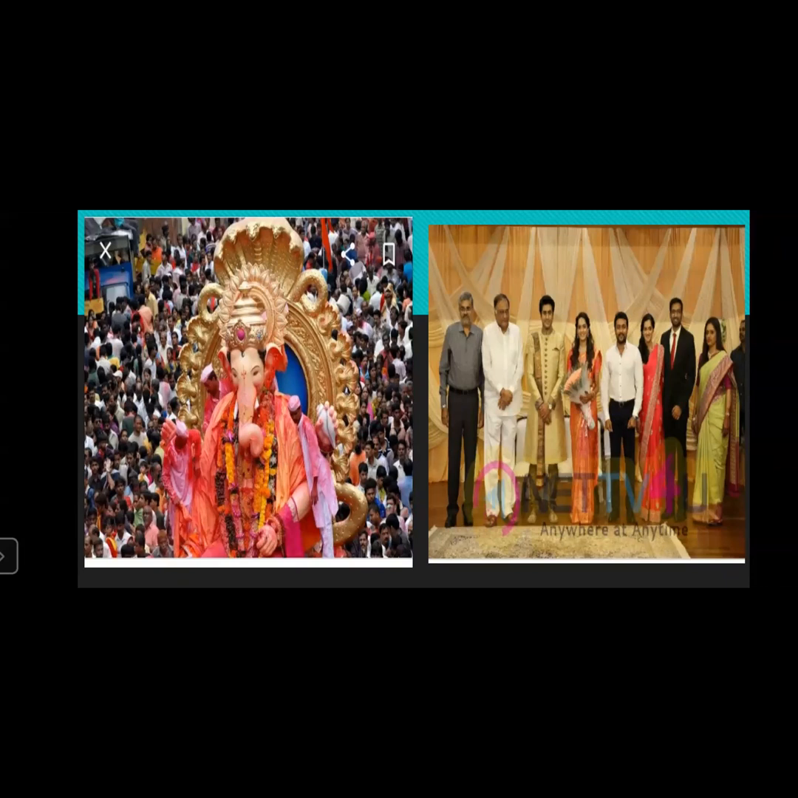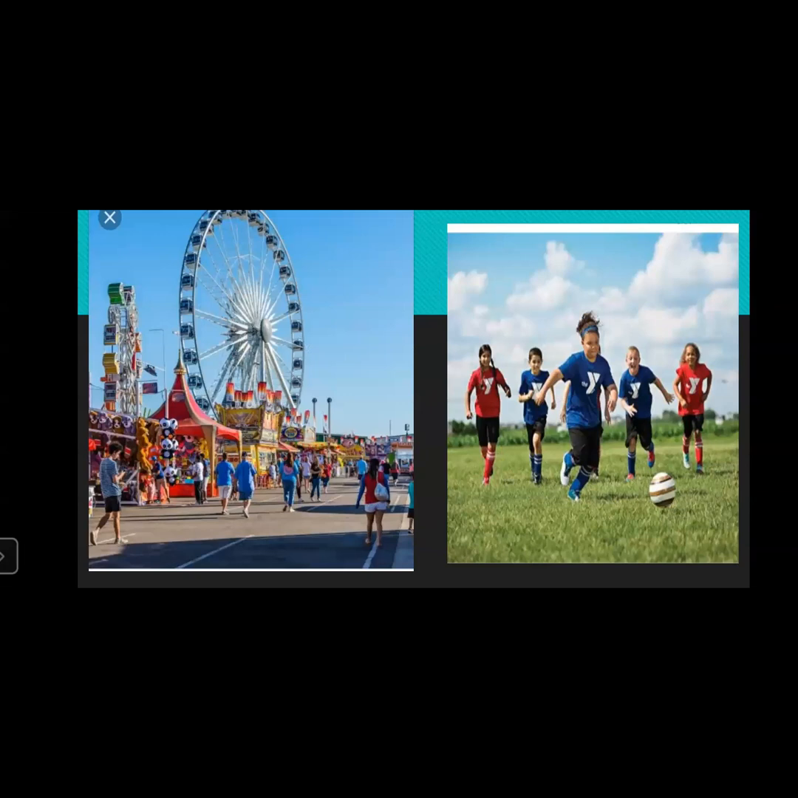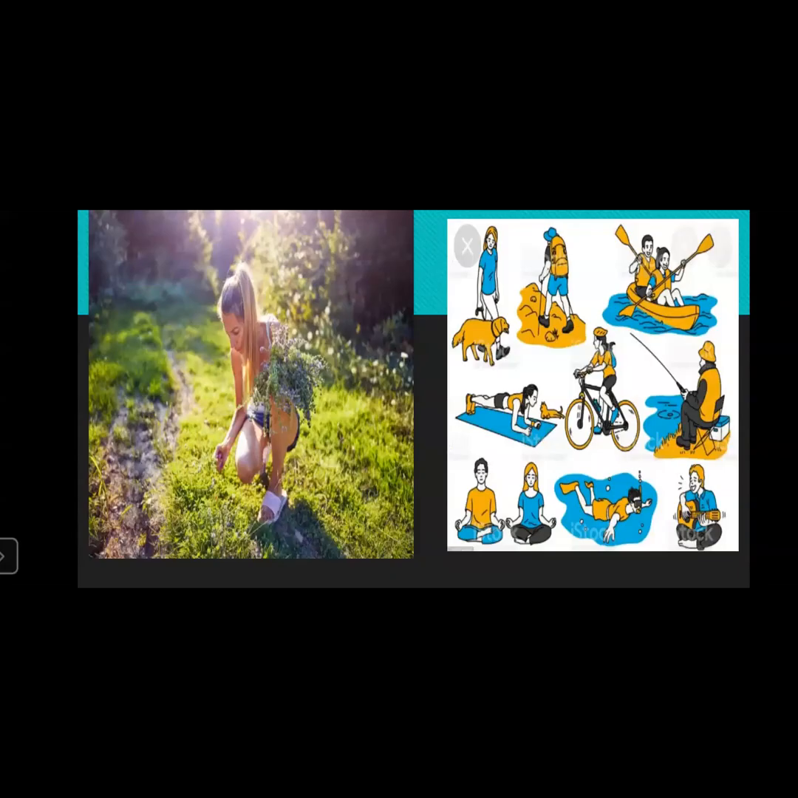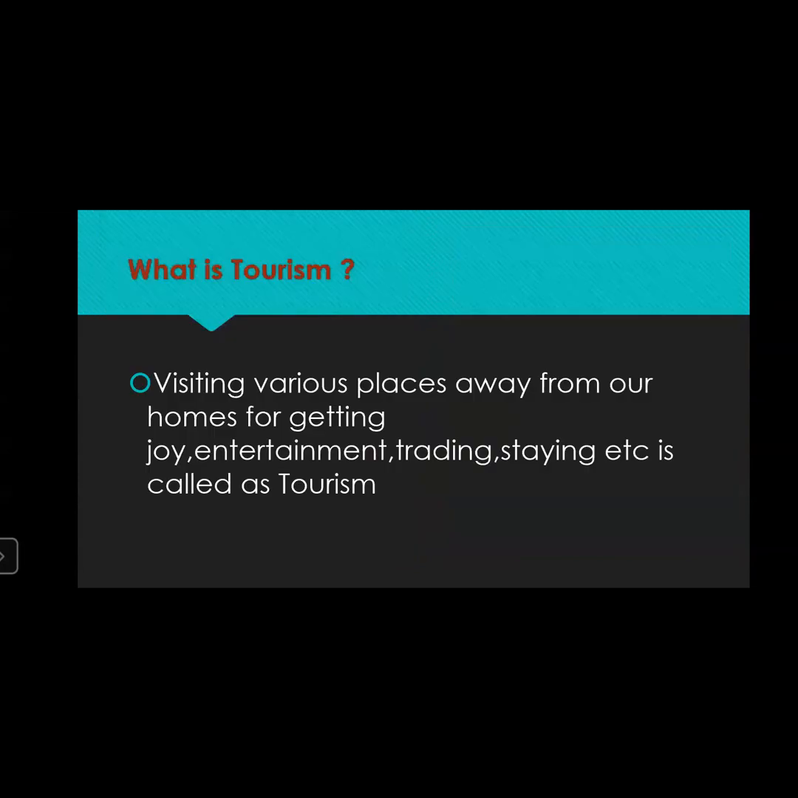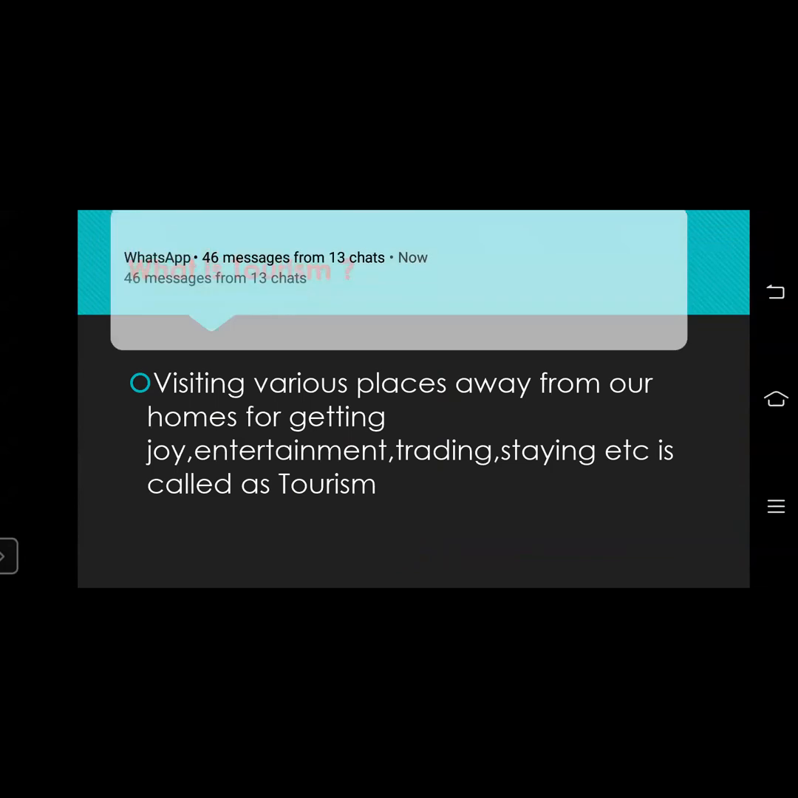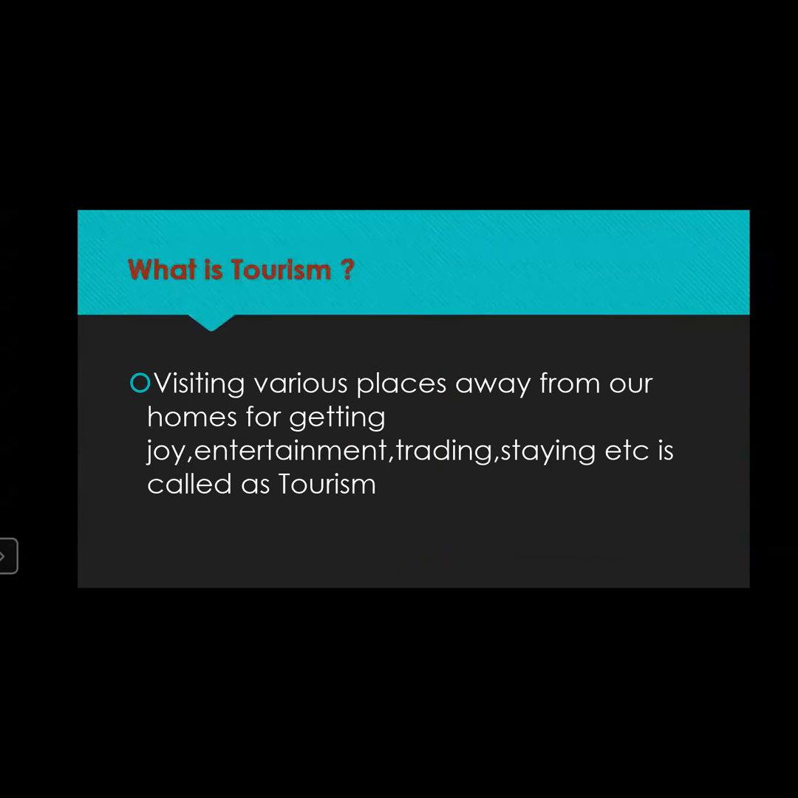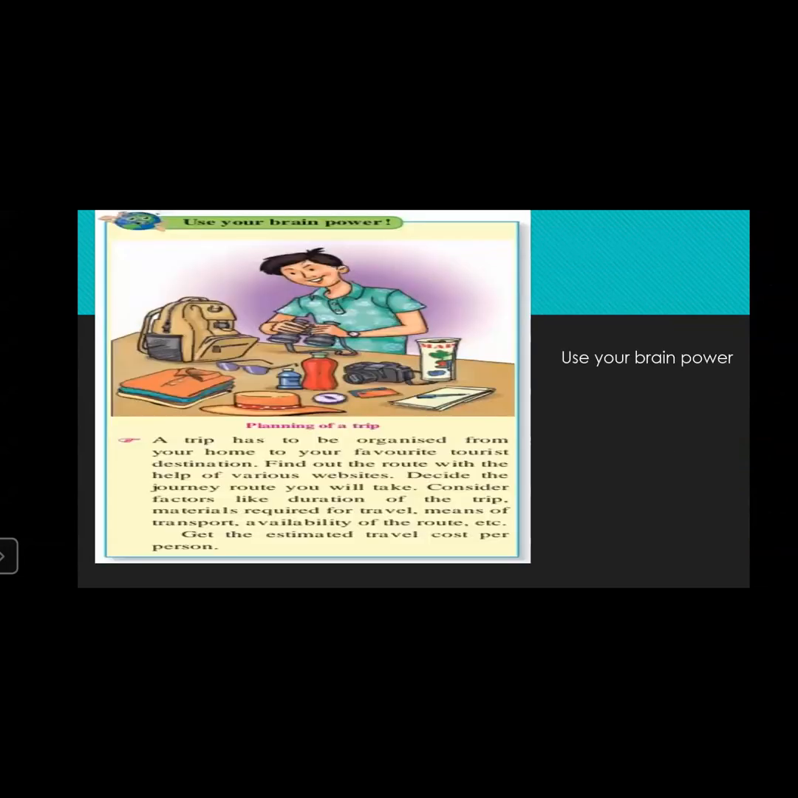What purposes are there? Festivals, family functions, fairs, sports. Then some people like to wander into the forest, so wandering is there, and recreation activities are there. Then we have seen what tourism is, that is visiting places away from home for entertainment, joy, and different reasons such as trading and staying. This comes under tourism. Then we saw planning of a trip, and what things are needed for planning a trip.